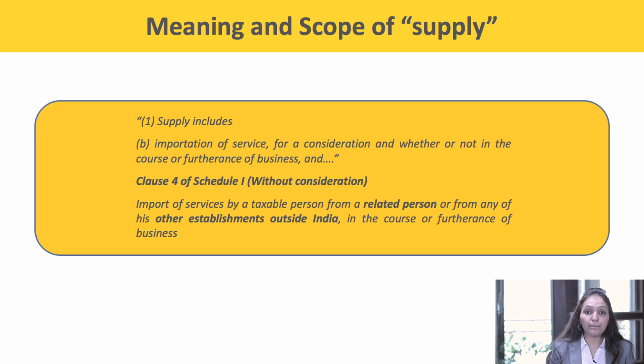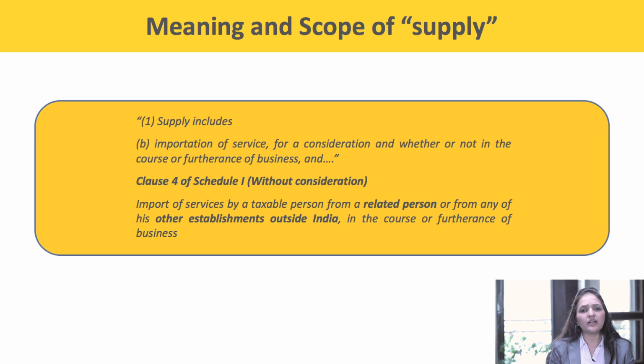Thus, import of service is liable to GST whether or not it is made for a consideration and whether or not it is in the course or the furtherance of business. In clause 4 of schedule 2, it says import of service by a taxable person from a related person.